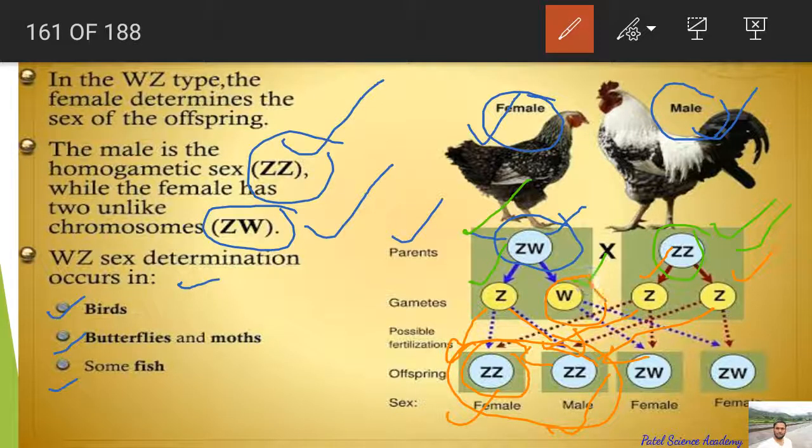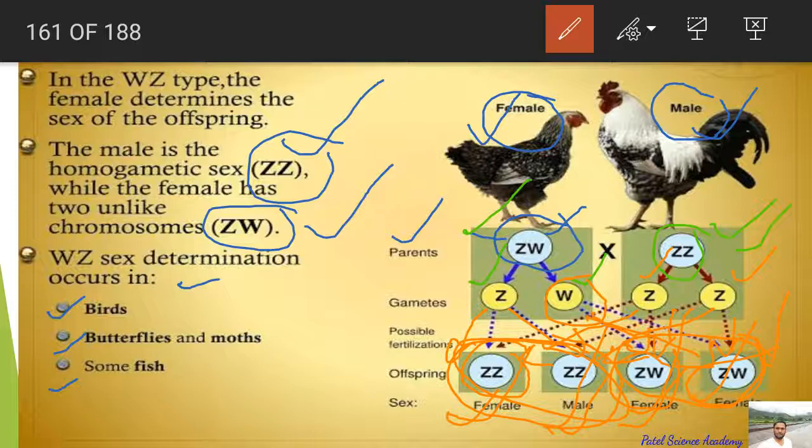But what will happen if this W from the female fuses with the Z of this male? So what is happening here? ZW will be formed, and this ZW is a female body, so it will be a hen, and again the second and fourth time there will again be these chances. ZW means the production of a female. So this is male, this is male, this one is female, this one is female. So there is a 50% chance of female and a 50% chance of male production.